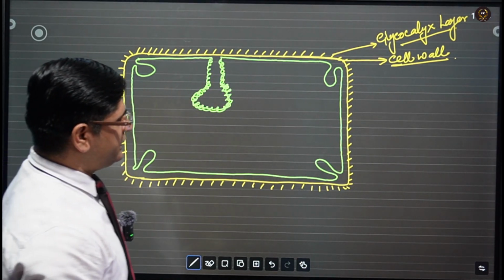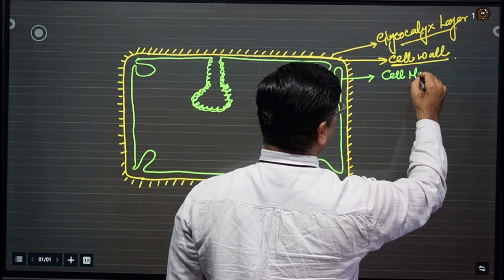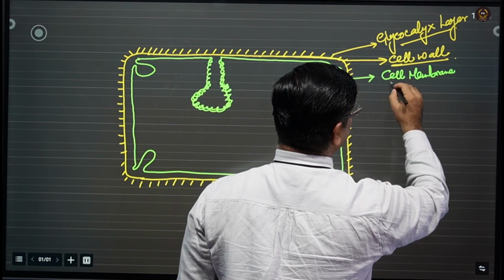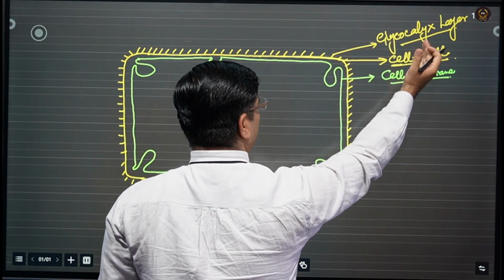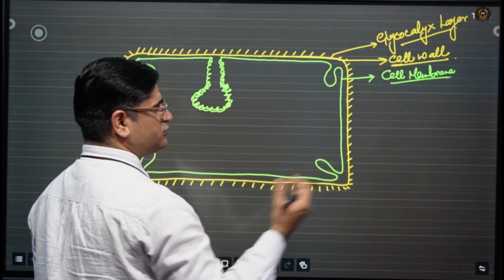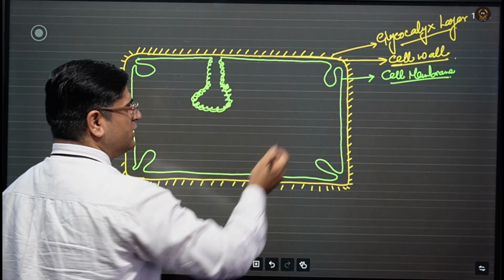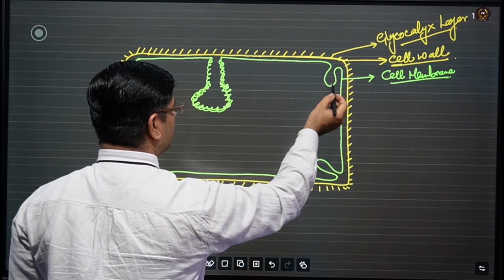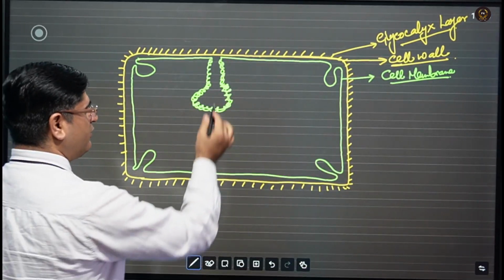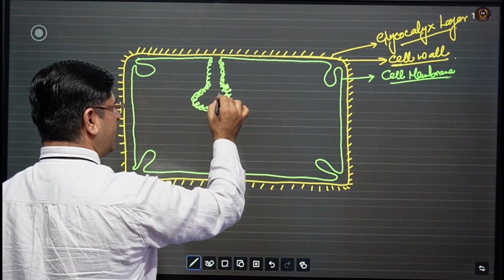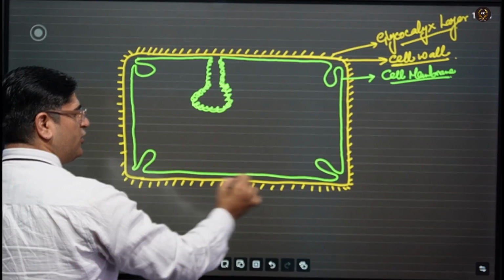Now this layer inside the cell wall is called the cell membrane. I will explain later one by one the composition of the glycocalyx, the cell wall, and the cell membrane. But structurally, remember as of now, this cell membrane, which is inside the cell wall, shows infoldings at different locations: at the central position, as well as at the corners.